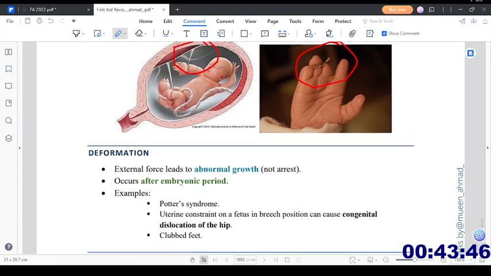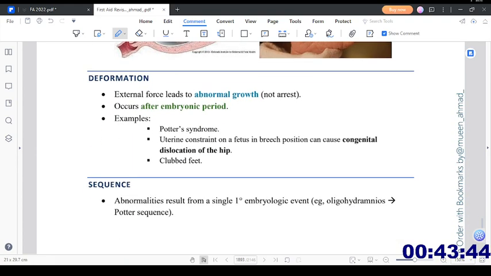Then we have deformation. External force leads to abnormal growth, not arrest. So there will be abnormal growth, not arrest, and it occurs after the embryonic period. Example is the Potter sequence. Uterine constraints on the fetus in the breech position can cause congenital dislocation of the hip or club feet.